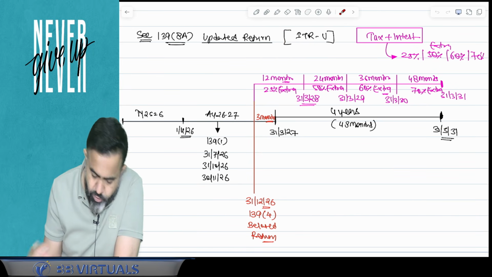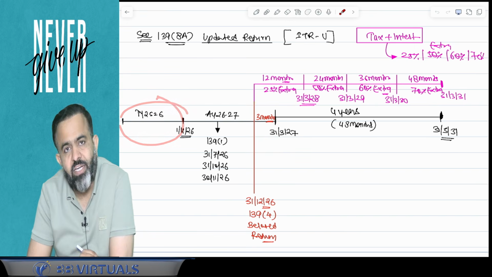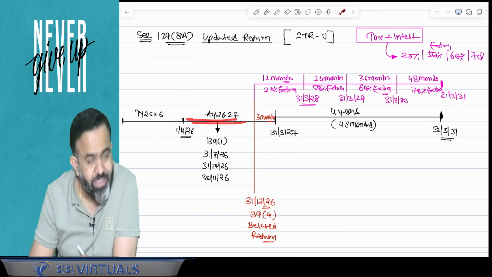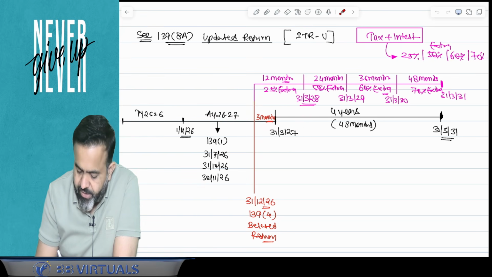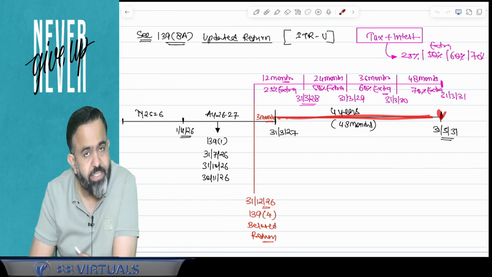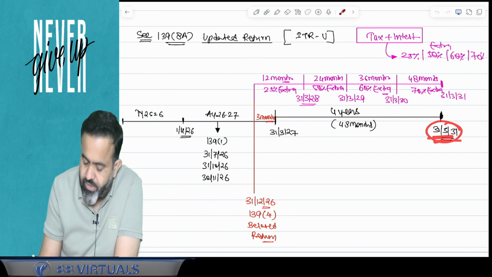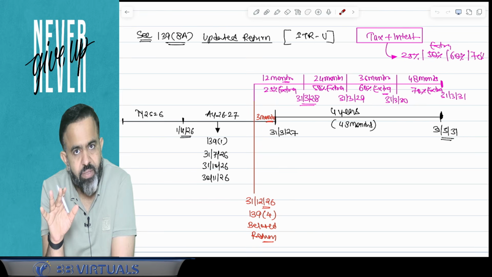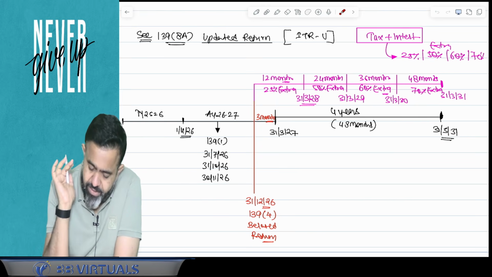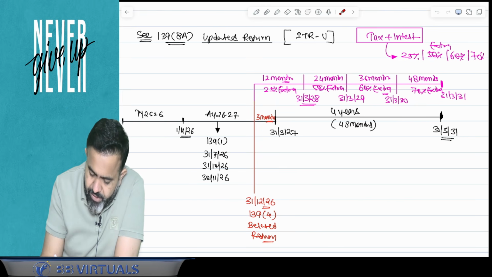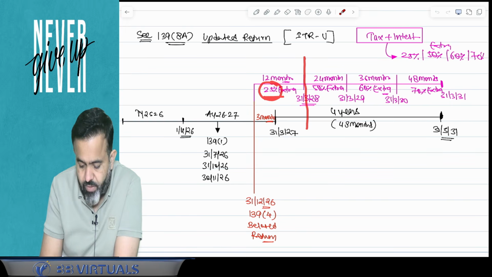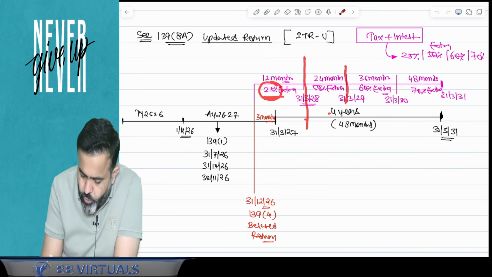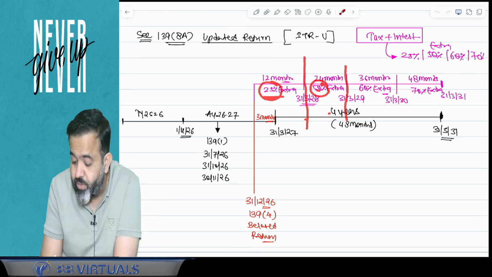So suppose for your examination, your previous year is 25-26, your assessment year is 26-27. So here the assessment year will end on 31st March 2027. After that, within 4 years, you can file the updated return. So till 31st March 2031, you can file the updated return. But guys, remember, if you file the updated return within 1 year after the end of the relevant assessment year, means till 31st March 2028, then you have to pay 25% extra. After 1 year, but within 2 years, then 50% extra. Now this is the new.